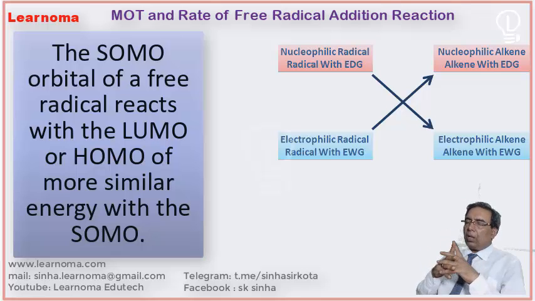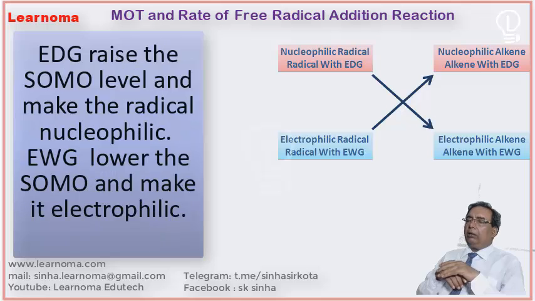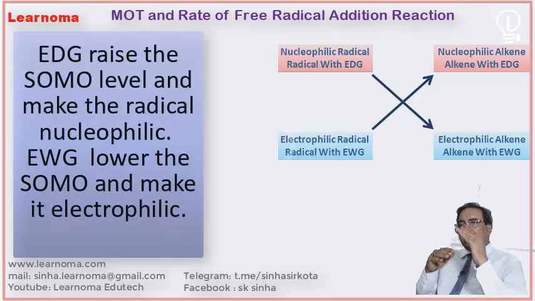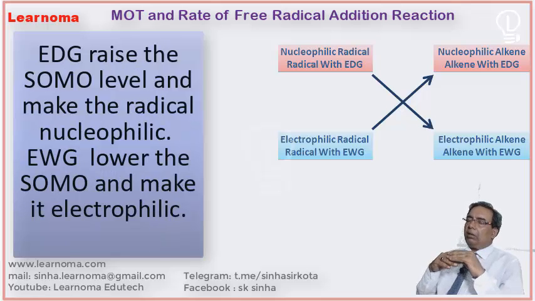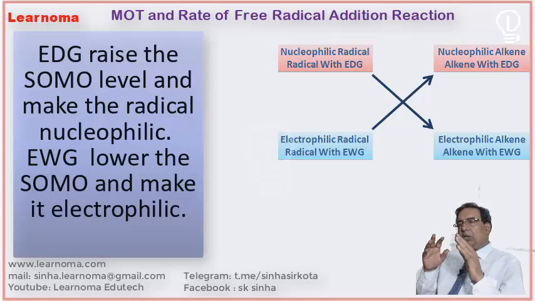Point number 2, presence of electron withdrawing group. Any electron withdrawing group, whether it is cyanide or carbonyl or ester, decreases the energy of SOMO, singly occupied molecular orbital energy.